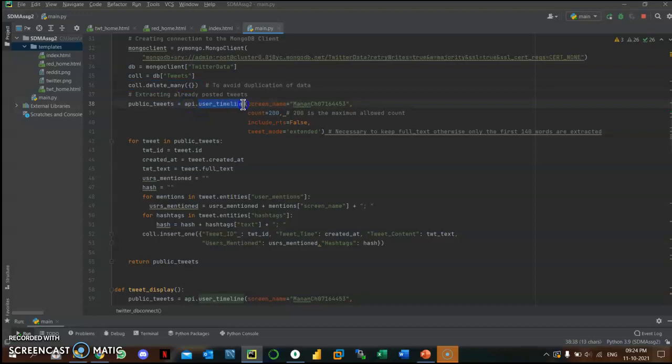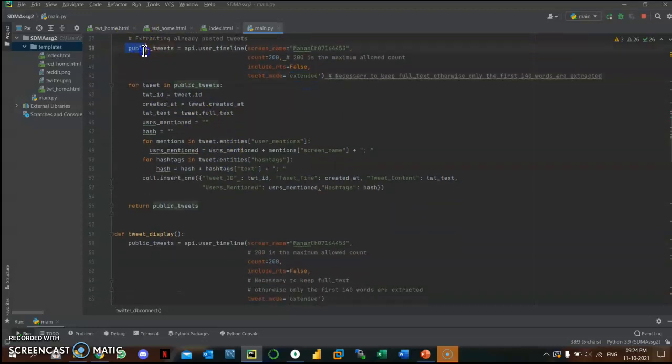So this extracts data from the user timeline. Screen name is the ID. This is my ID, Manan CH, and the number behind it. Count is the maximum number of tweets that we want to extract. And tweet mode extended just extends the length of the post that it can store. Usually it will not store the whole text that is provided, so to store the whole text we use this parameter.